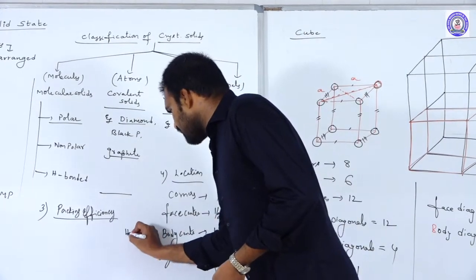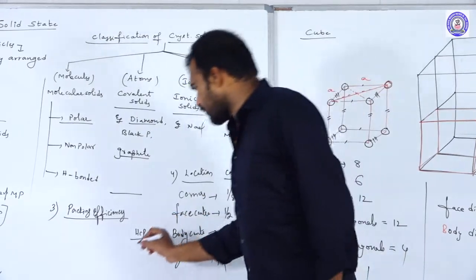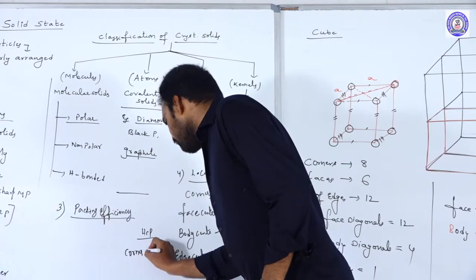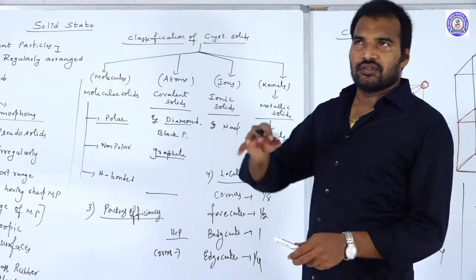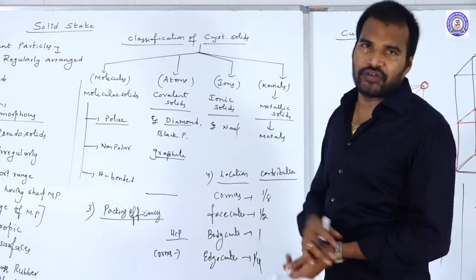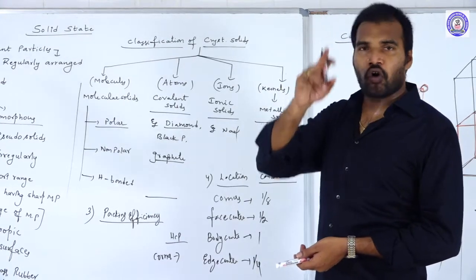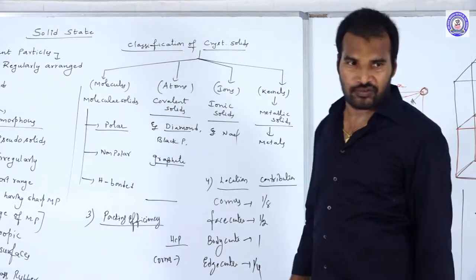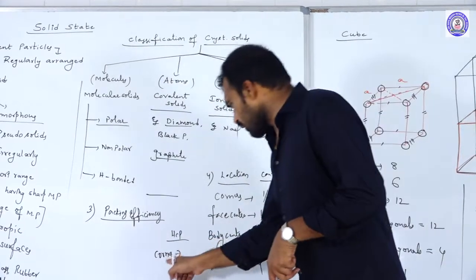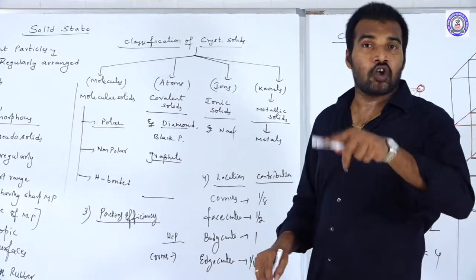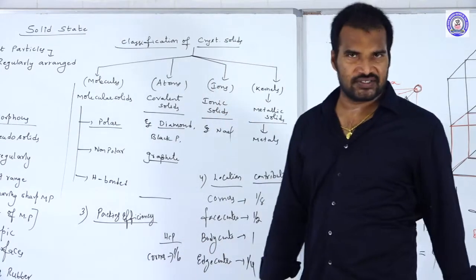But in HCP there was a small variation. In HCP, if you take a corner, each corner belongs to how many other unit cells? In HCP lattice, each corner belongs to 6 other unit cells, whereas in the remaining cubes it is 1 by 8. Only in HCP the corner belongs to 6 other unit cells. So how much contribution is it for one unit cell? 1 by 6.